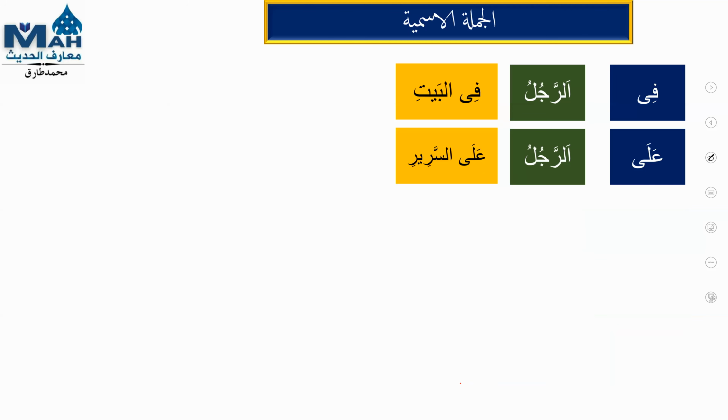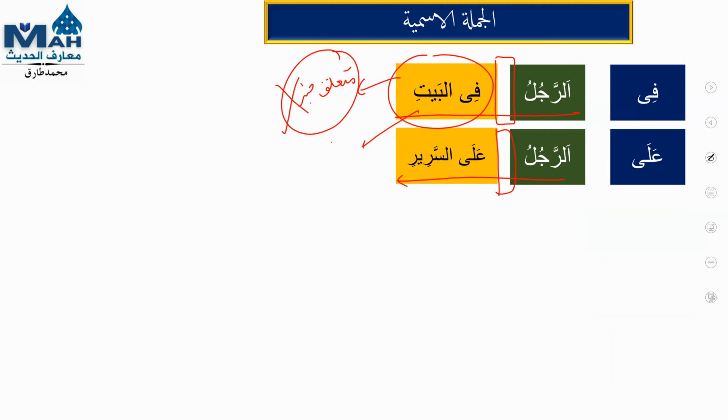So now the condition I explained in the previous slide, that it may happen that the khabar will not be available. So ar-rajulu fil bayti, the man in the house, ar-rajulu ala sariri, the man on the bed. So in this case, we will not say it muta'alliq khabar. No, we will not say it. We will directly say it is khabar, but what kind of khabar? Shibhu jumla. Shibhu jumla khabar.